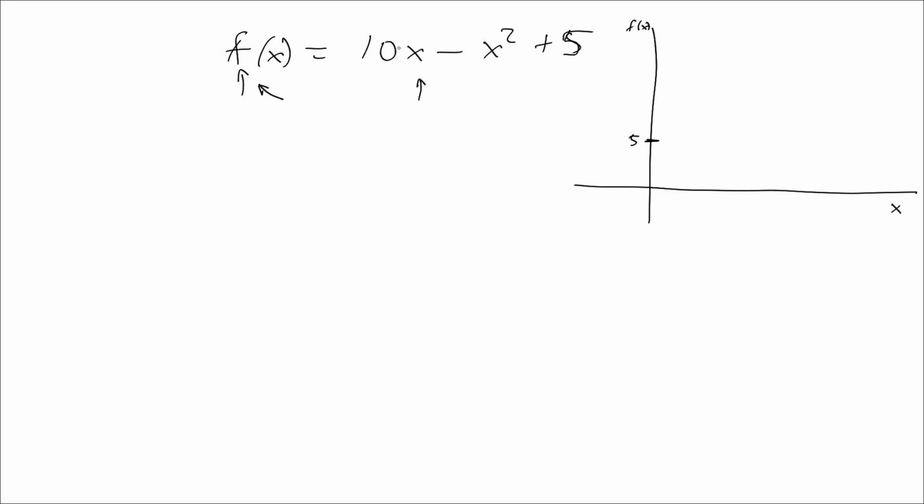So that was always kind of a freebie. And then I can see, 10x, well, that's pretty steep, right? 10 units up for every unit across. So this is going to go up pretty steeply here. But of course, this x squared term is ultimately going to take over, right? Because x squared is much more of a big deal as x gets big than anything times plain old x is. And so eventually there's a point where this thing is going to come back down, and remember how parabolas look. And so the whole thing is going to look something like that, right?